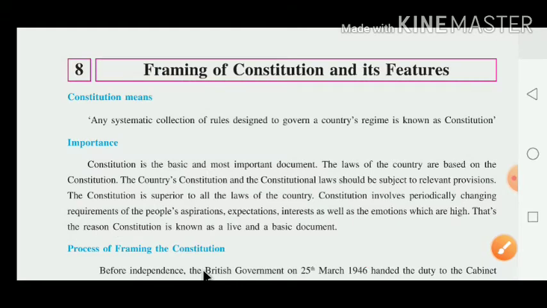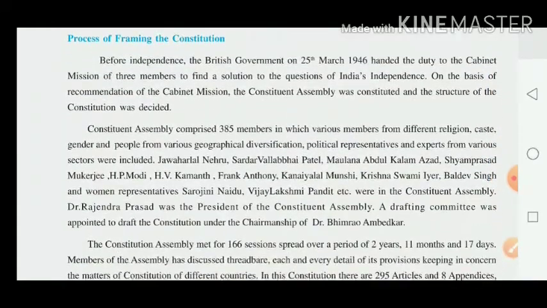Now dear children, they have given about the process of framing the constitution. Before the independence, the British government on 25th March 1946 handed the duty to the cabinet mission of 3 members to find the solution to the question of India's independence. Now what happened there? Before the independence, the British government handed the duty to the cabinet mission of 3 members to find out the solution of the question of India's independence.